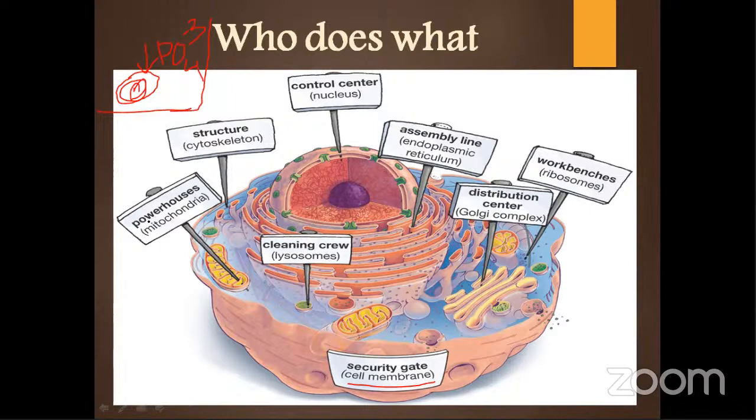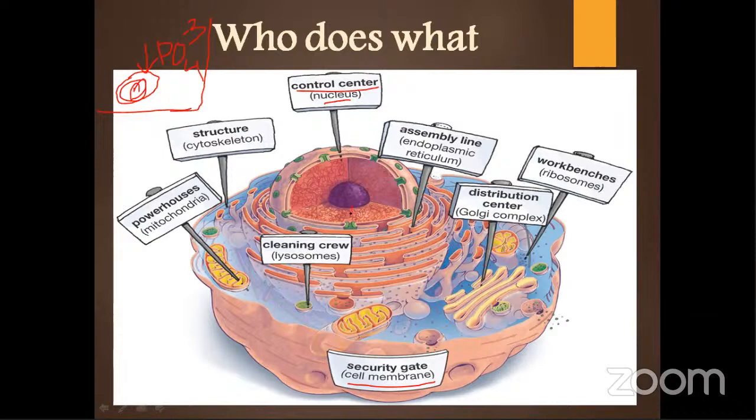So what organelle does what? First thing is the security gate; the cell membrane acts as a security gate. Second thing is the control center. The control center acts as the brain of the cell. It controls everything, that is the nucleus. Next thing is the assembly line, as the nucleus will instruct the particular thing. The nucleus, via your chromatin material, will tell the cell that now I am producing this particular thing.